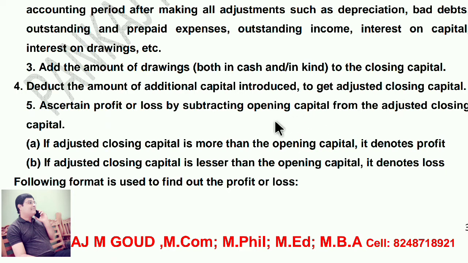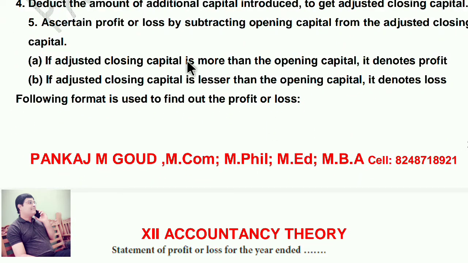Next, ascertain profit or loss by subtracting opening capital from the adjusted closing capital. If adjusted closing capital is more than the opening capital, it denotes profit. If adjusted closing capital is lesser than the opening capital, it denotes loss. The following format is used to find out the profit or loss.